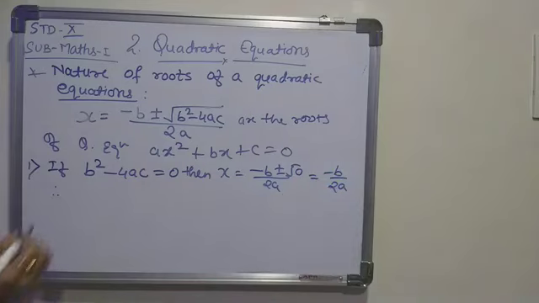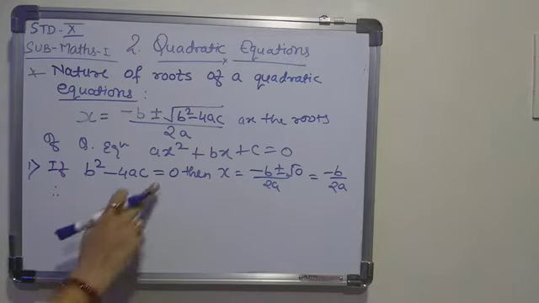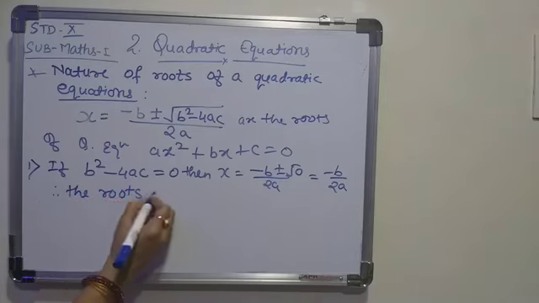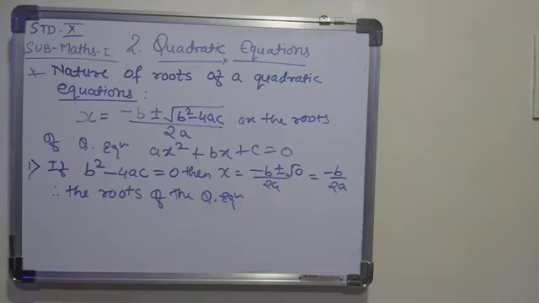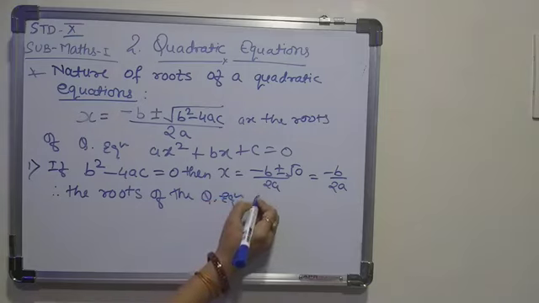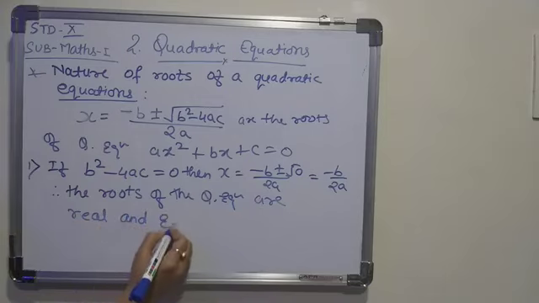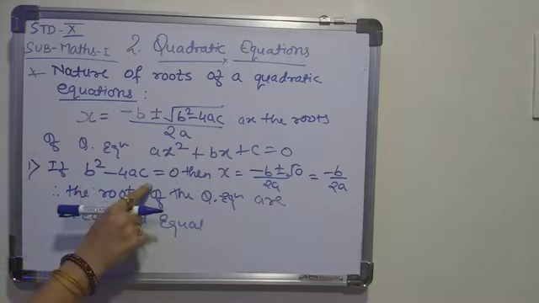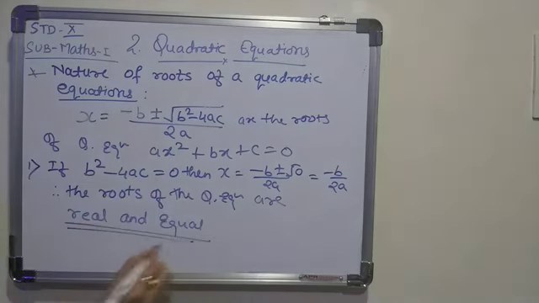So whenever your discriminant value is 0, your b square minus 4ac is equals to 0, then the nature of the root is, the roots of quadratic equation are real and equal. Clear? So in the first condition, when you find the value of discriminant, means your b square minus 4ac value is equals to 0, then the nature of the root is real and equal.